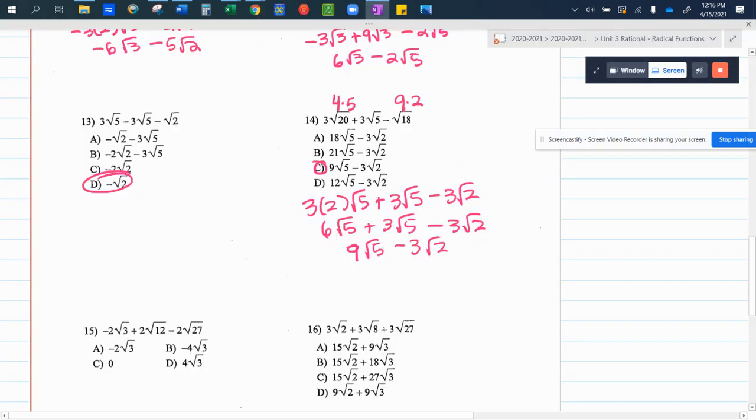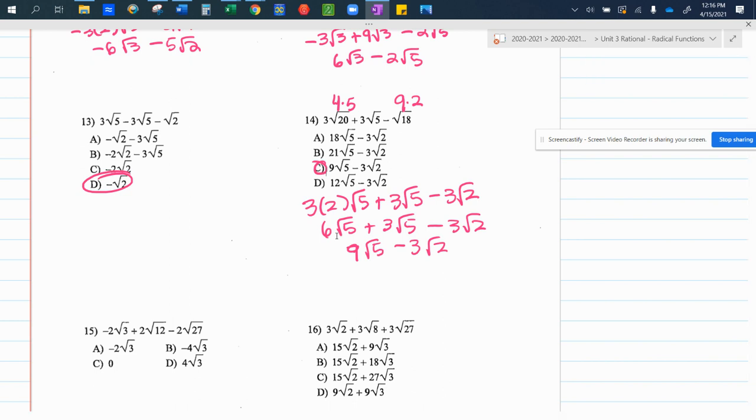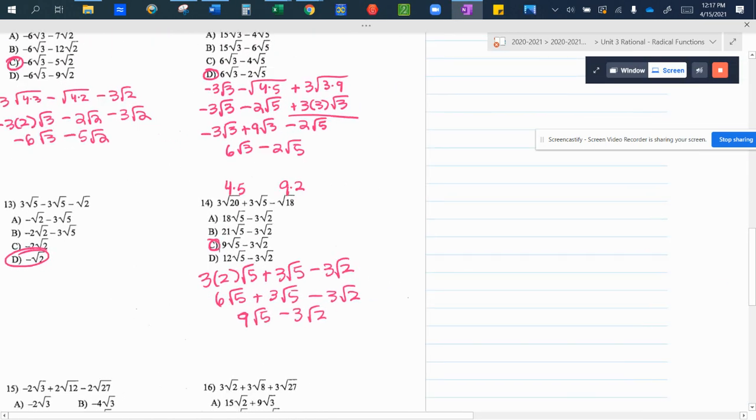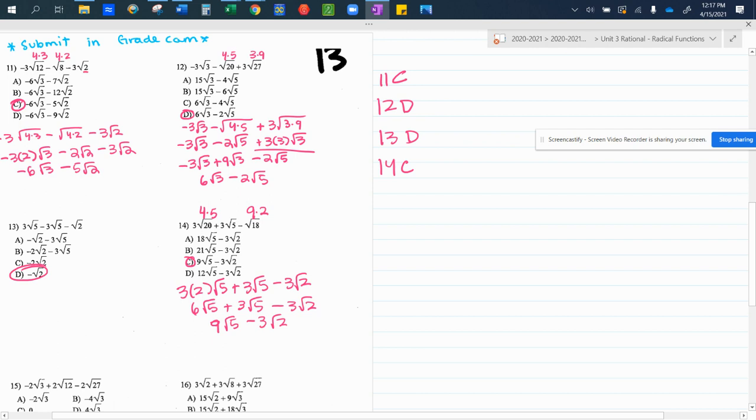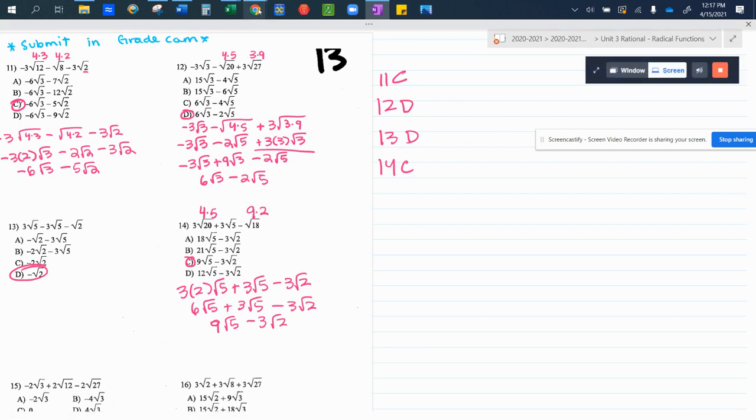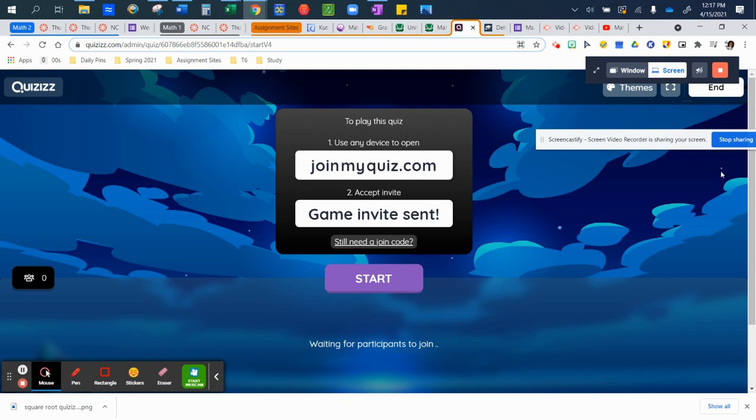All right. So before we move on, number 14 was C. Everybody on your paper right now, make sure that we have the answers for 11 through 14. Number 11 was C. Number 12 was D. Number 13 was also D. And number 14 was C. Once we have that written down, you can pack up the rest of your stuff except for your whiteboard and your Chromebook and go to quizzes.